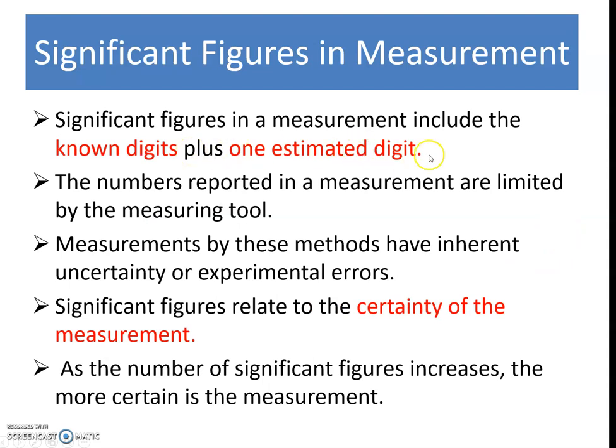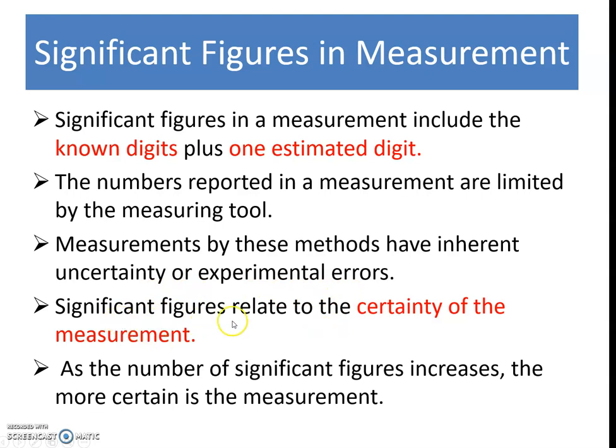Significant figures in a measurement include the known digit plus one estimated digit. Remember, you have to have known digits and also one estimated digit. The numbers reported in a measurement are limited by the measuring tool. So it depends what types of measuring tools you use to get the measurement. Measurements by this method have inherent uncertainty or experimental errors.